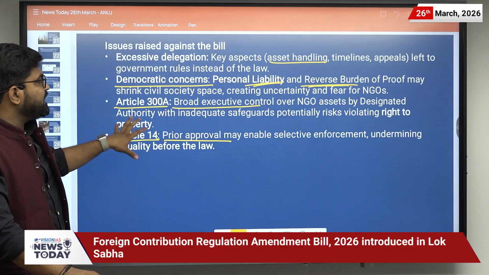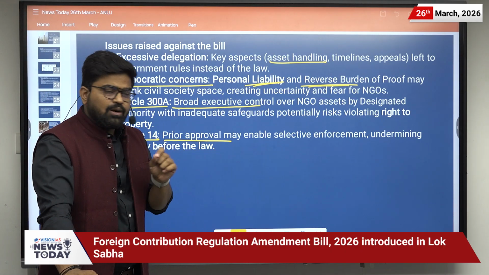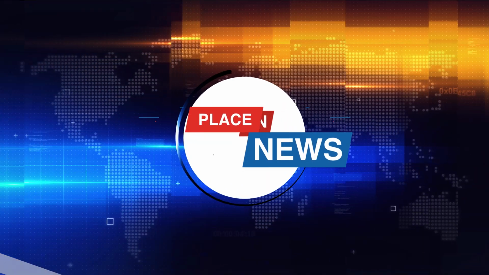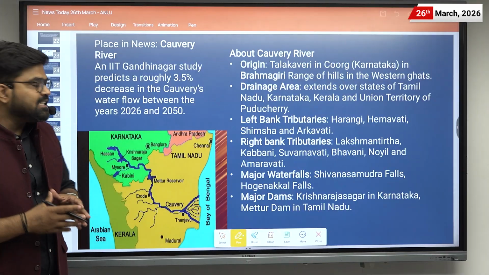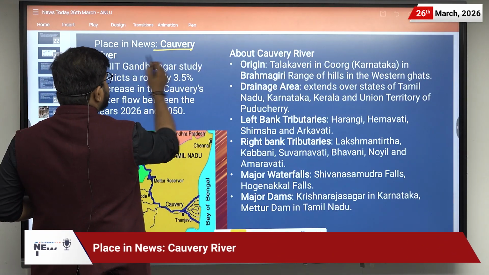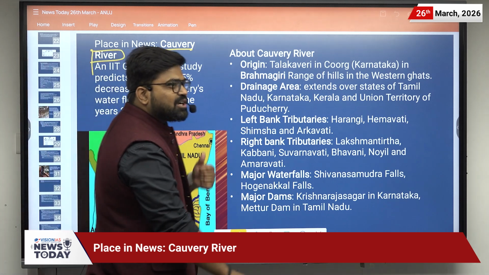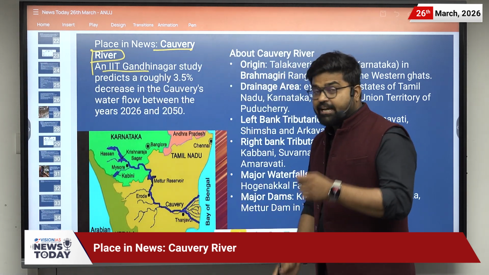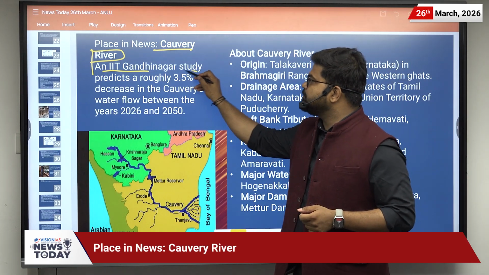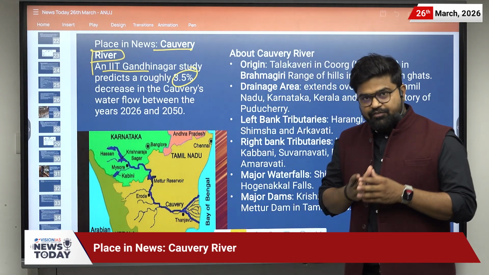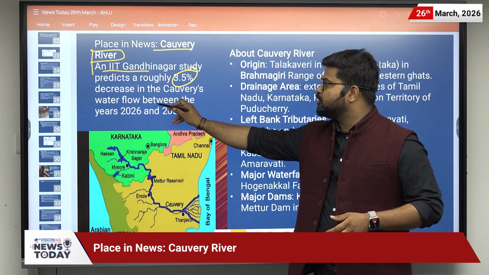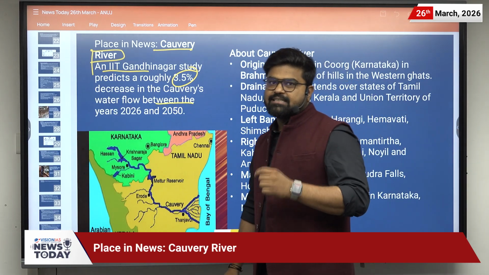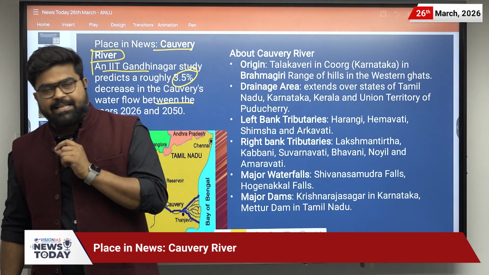Okay, with this we have completed this news. Now let us discuss the place in news for today. So the place in news for today is the Cauvery river, and the context for this news is that an IIT Gandhinagar study has predicted a roughly 3.5% decrease in the Cauvery water flow between the years 2026 to 2050.